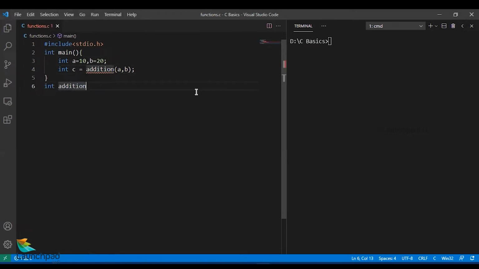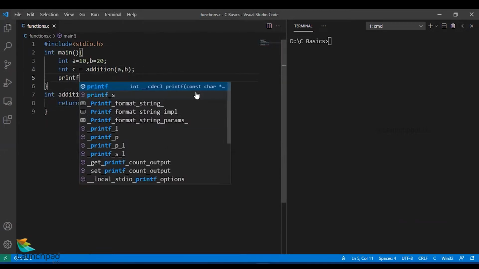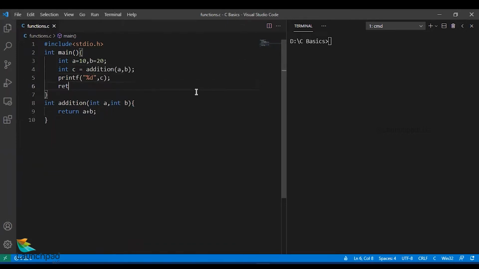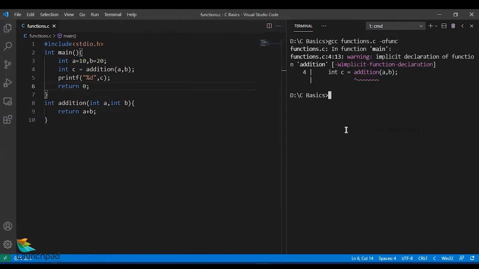So the return type of addition function is integer, and this will take 2 arguments, int a comma int b, and will add the values and return a plus b. Finally, I will print the value, printf %d comma c, and a return 0 statement. Now the key part about this particular program is what happens when you compile it. functions.c -o func.